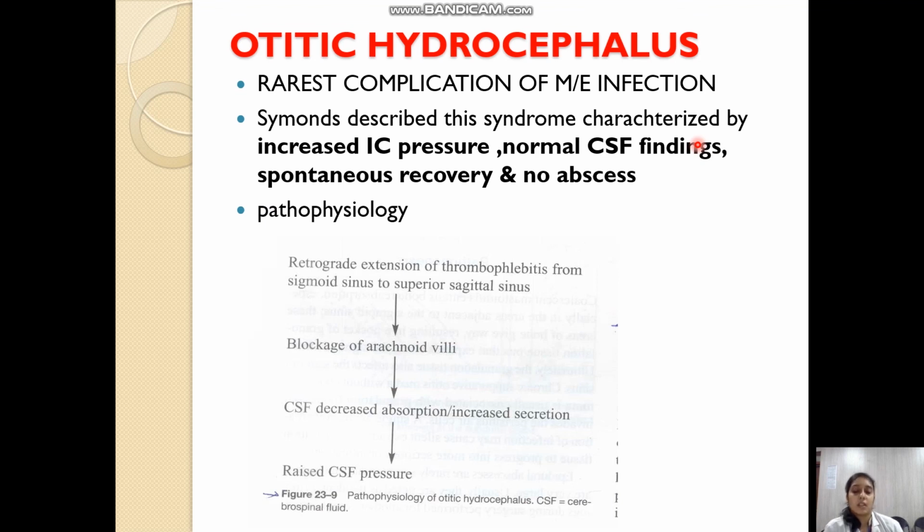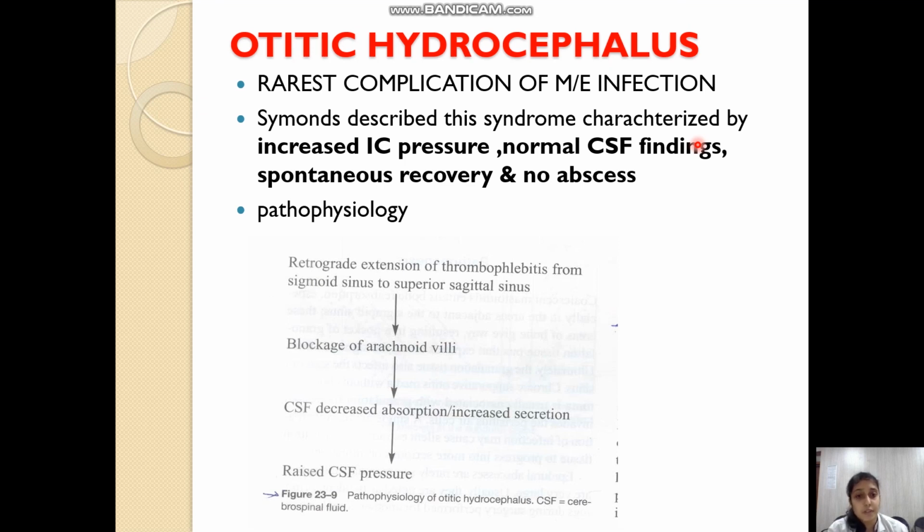The last complication, and the rarest one, is otitic hydrocephalus. It is the rarest complication of a middle ear infection. This is described by Symonds. It is characterized by three features: increased intracranial pressure, normal CSF findings, and spontaneous recovery with no abscess formation. The intracranial pressure is raised, but the CSF picture will be normal. Early recovery will occur. There is no abscess formation in any region of the intracranial cavity.